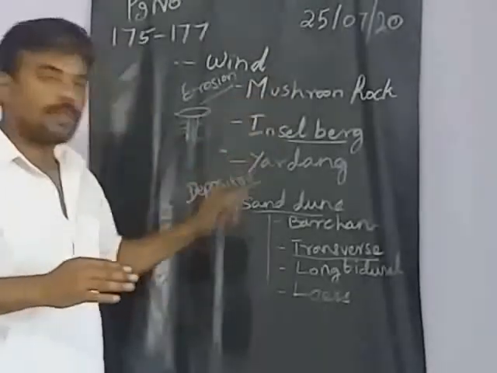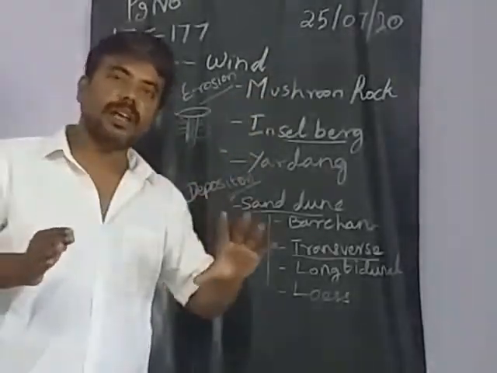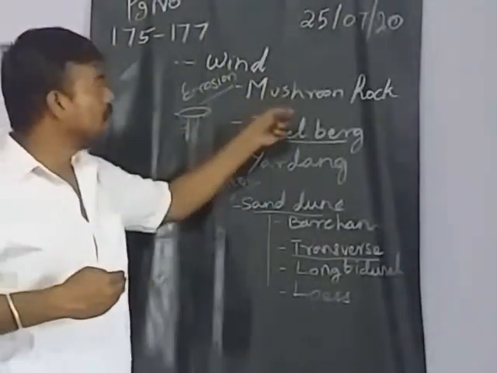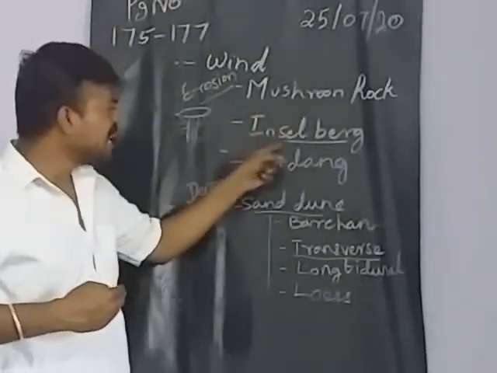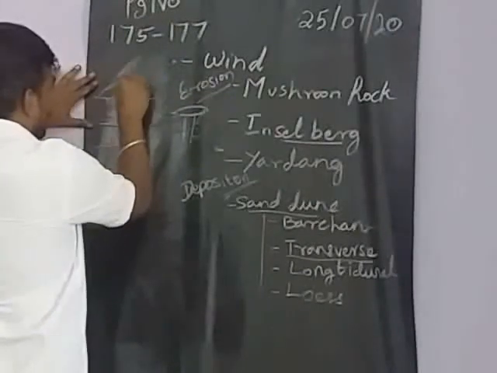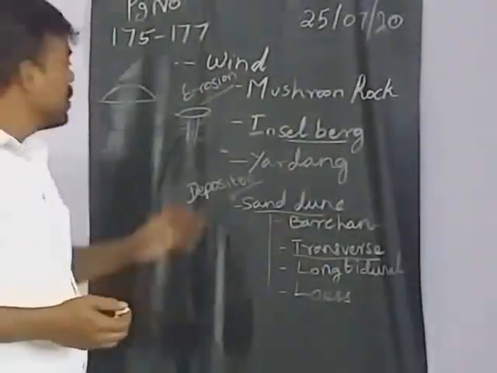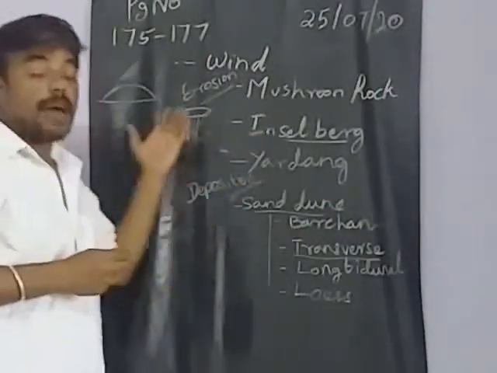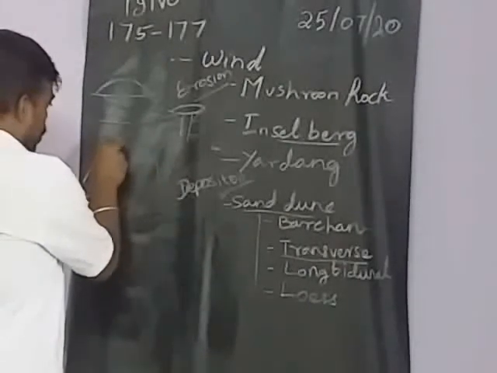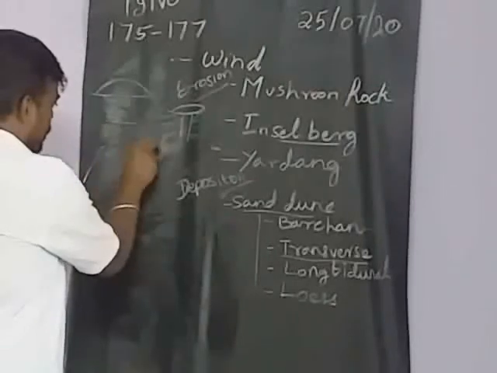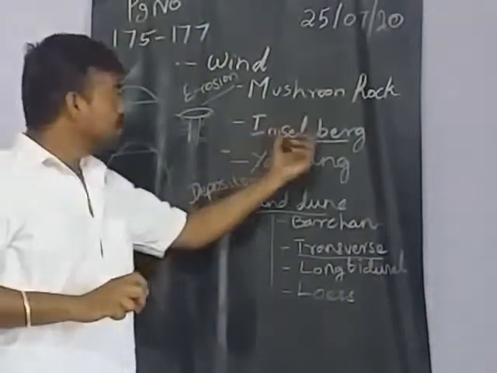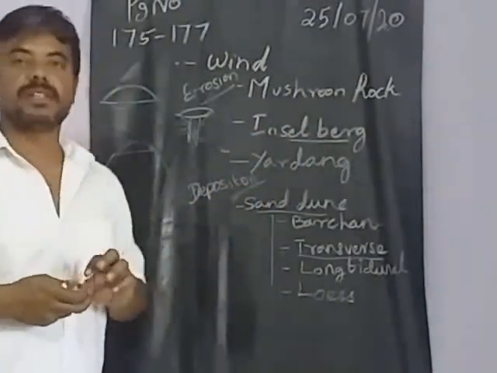So in all these concepts, what is the idea? Soft layers get eroded, hard layers remain, and because of that we get different names. One type of rock we get is the mushroom rock. Then inselbergs. An inselberg is in a plain area, where a rock is shaped like a plateau, which is called an inselberg. It can happen on a mountain also. For example, one mountain is there, and because of eroding, after some days only this part remains. That kind of rock shape is called an inselberg.